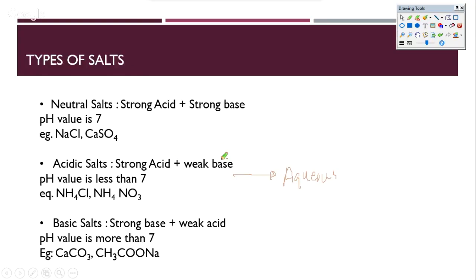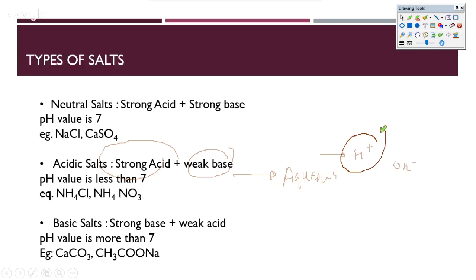Okay. So if you, for example, take acidic salts, they are made up of strong acids and weak bases. If you put this inside an aqueous solution, you'll find that the strong acids would dissociate completely, giving a lot of H+. But the weak base that will be formed, if you hydrolyze this, will not end up giving complete OH-.